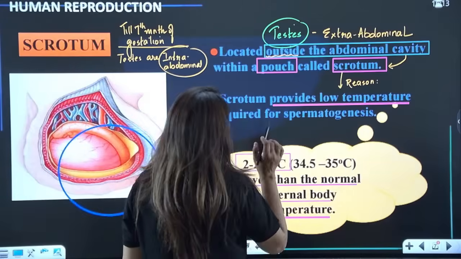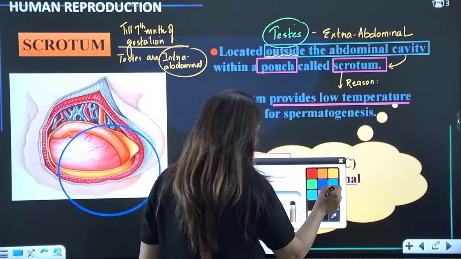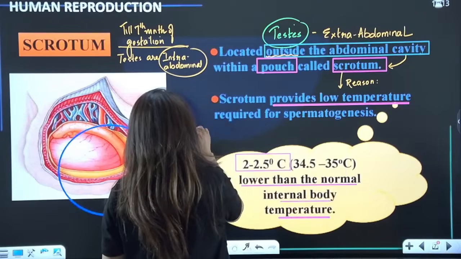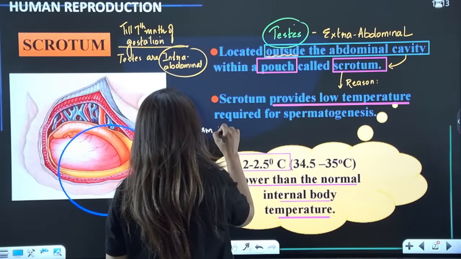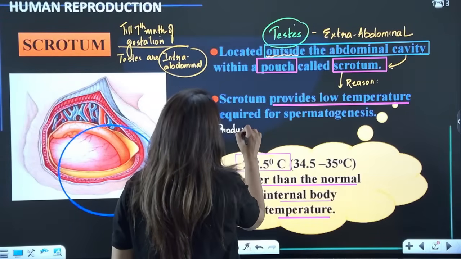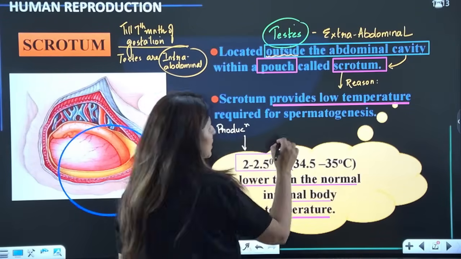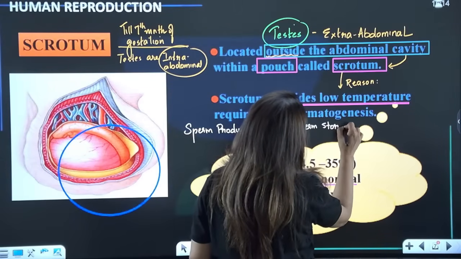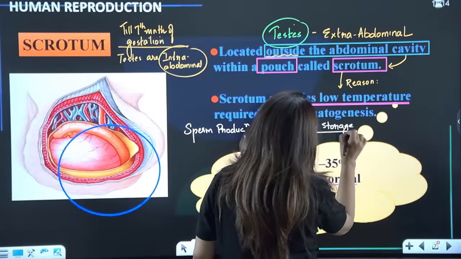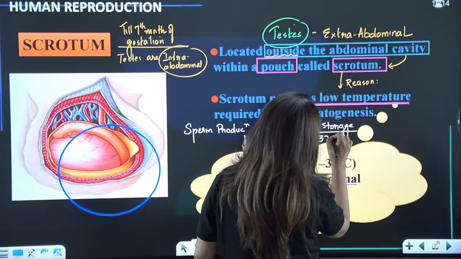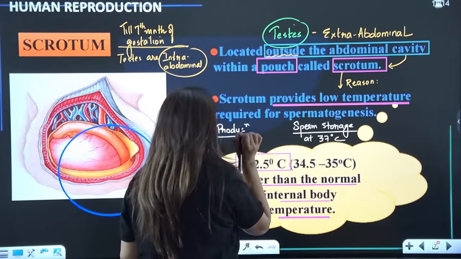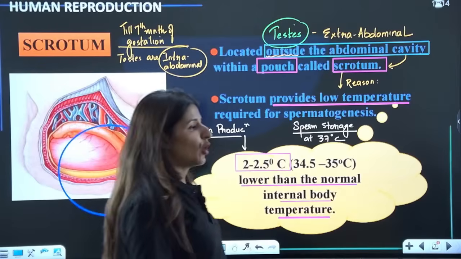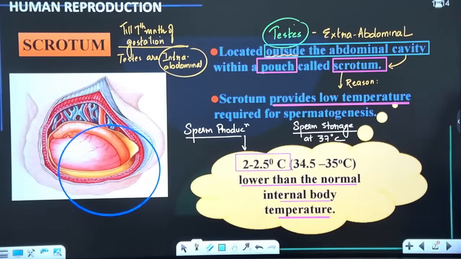Now remember, sperm production requires a lower temperature, but sperm storage can take place at normal body temperature, that is at 37 degrees Celsius. So they are produced at the lower temperature but stored at normal body temperature. Please tell me these points are clear.